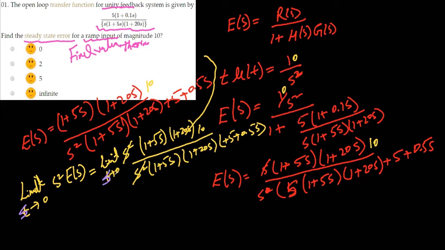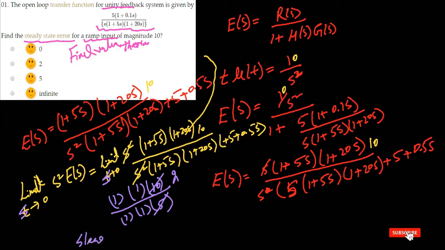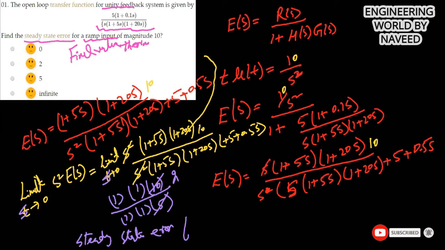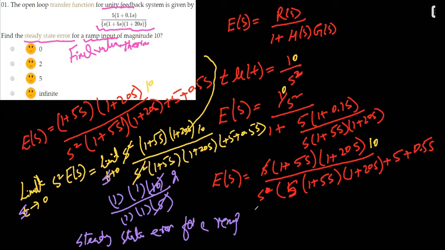This is in the s domain. So putting s equal to 0 in this equation, you will get 1, 1, and 10 divided by 5. So 5 times 2 is 10. So your steady state error for a ramp input is equal to 2. So option B is the correct answer.